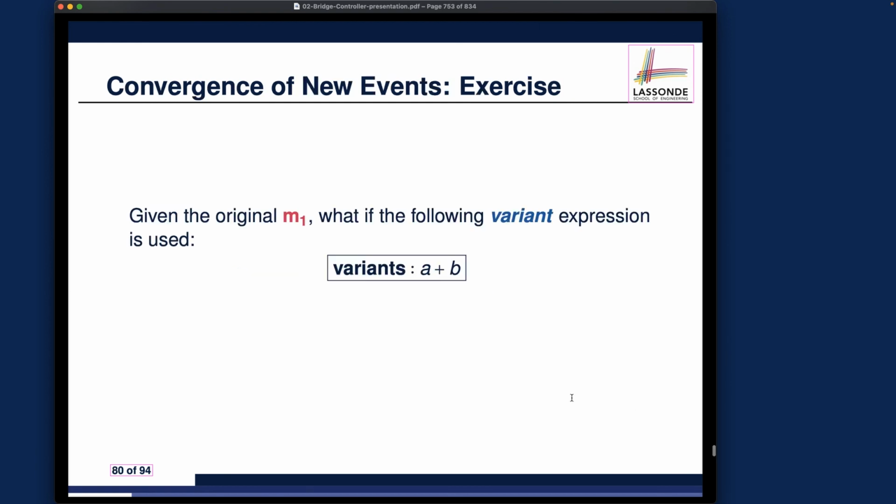The next exercise, which I highly recommend you actually attempt, is to really think about some alternative variant over here. Rather than 2 times A plus B, what if the variant is actually A plus B? How should the proof obligation and sequent be changed accordingly using this alternative variant? Can you still discharge those sequents? Can you or can you not? If you can, that means the variant that we're proposing over here is actually appropriate. Otherwise, it is not appropriate.